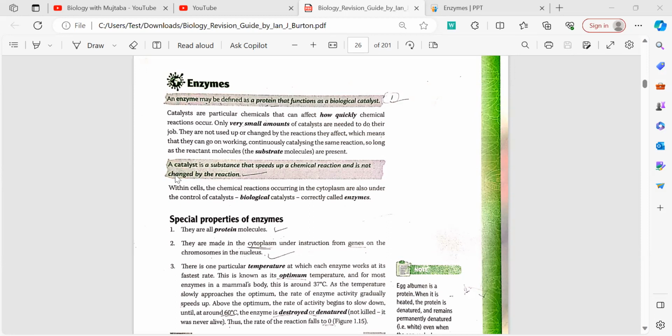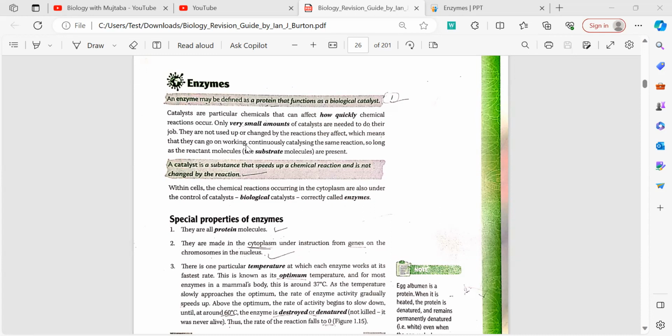Now, in this definition, two things are extremely important. One, that it speeds up a chemical reaction, and number two, that it is not changed by the reaction. It remains unchanged at the end of the reaction. And enzymes are used in extremely small quantities in the reaction. They are not used up in the reaction.